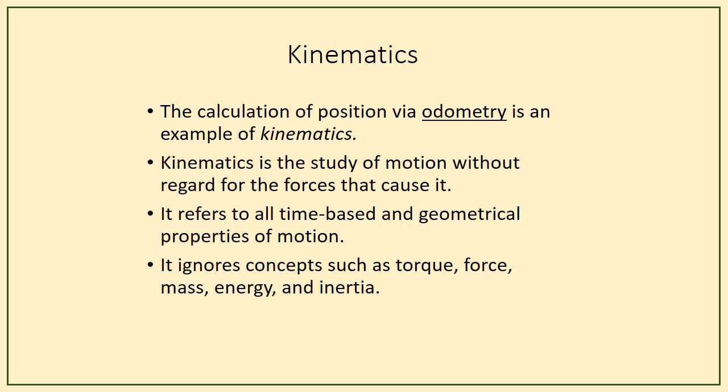The most important thing on geometry is nothing but the links of robot are modeled as rigid bodies and its joints are assumed to provide pure rotation or translation. In the previous video we had seen that degrees of freedom, what is meant by degrees of freedom, and how they are occurring. And now we are coming into the point, the calculation of position via odometry. Odometry is nothing but the collection of or the use of data from motion sensors to estimate change in position